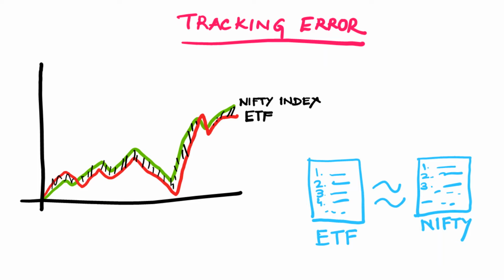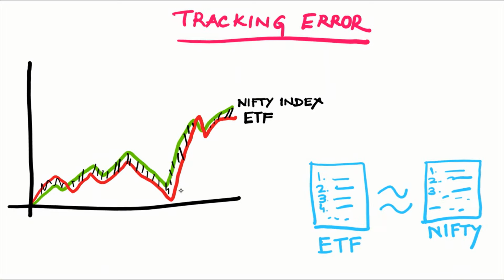If it closely follows the index, it will give the same returns as the index, and there would be very less difference in the returns given by this ETF and the index. This difference between the returns given by ETF and the returns given by index is represented by tracking error.